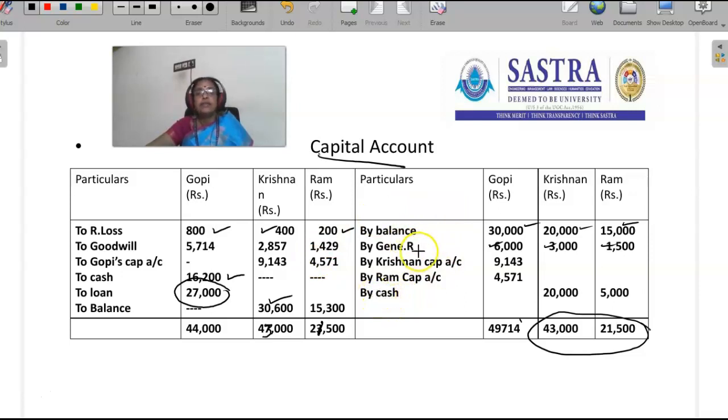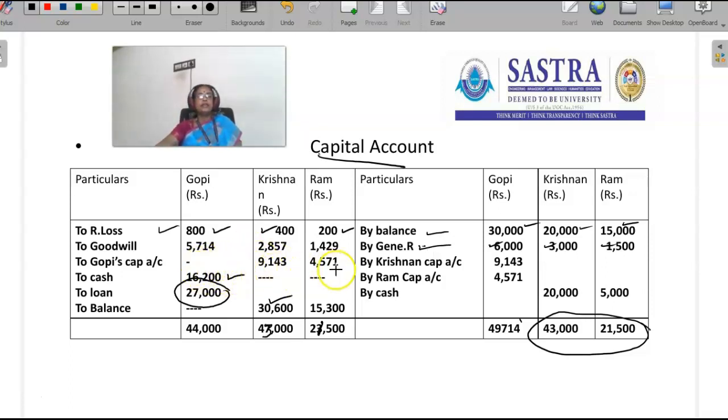First we have to transfer the balance, then the general reserve, then the realization loss, then the treatment of goodwill. Here first we have written off the old value of the existing goodwill, and then we have ascertained the value of the new partner's share of goodwill, and that is debited to the existing partners and credited to the retiring partner.